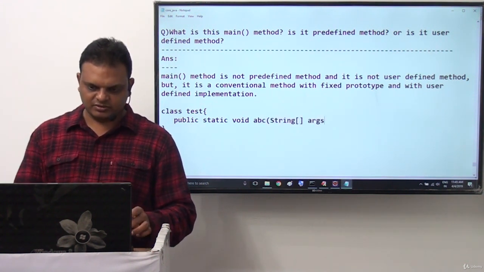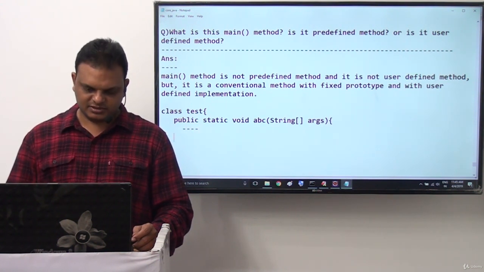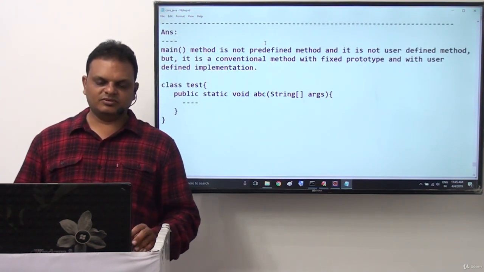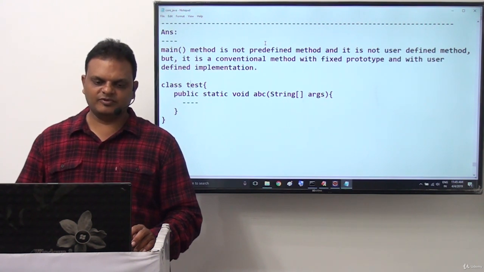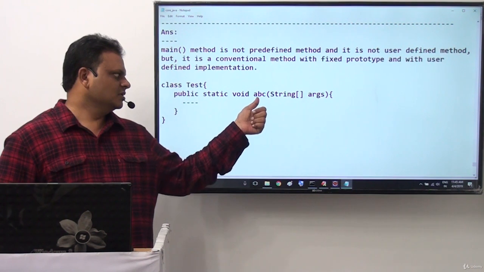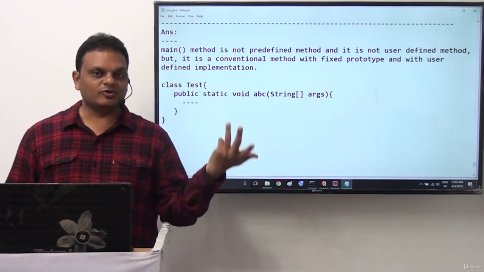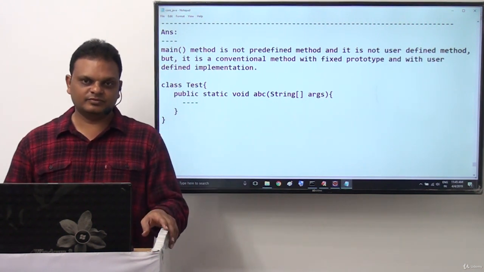If it were user defined, we could do that. But we cannot. Why? Because the method name must be main, that is mandatory. So how can we say it is a user defined method?